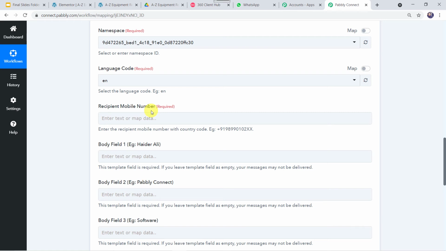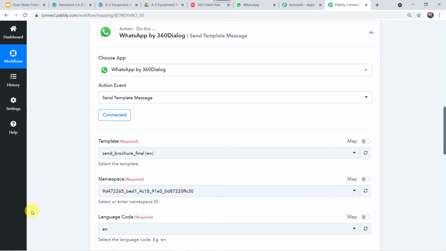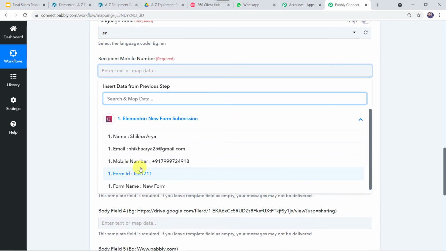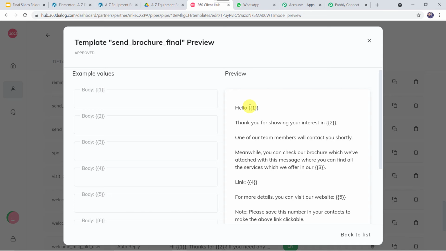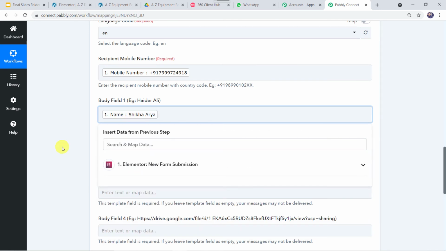Now here we have to give the recipient mobile number. So the recipient will be the client and we are going to get the mobile number from the form, Elementor form. So this will be the mobile number and this will be the name of the client. So let's scroll down and here let us select the mobile number from Elementor form and let us map this mobile number. Now body field 1, example Heather Ali. In our template also, first parameter is the name required. So let us map the name here from form once again, that is Shikha Arya.